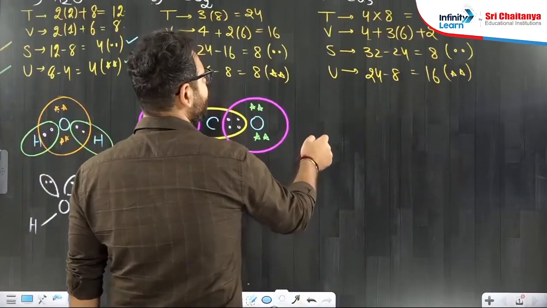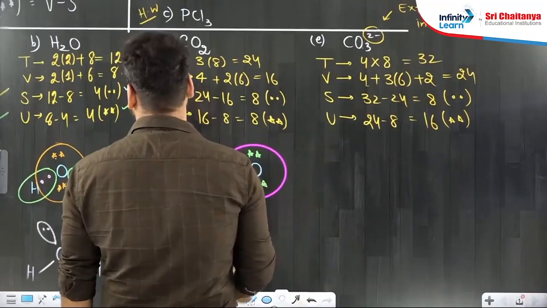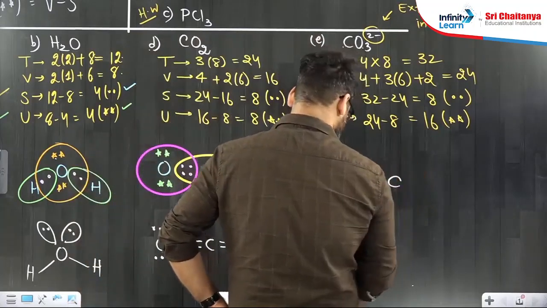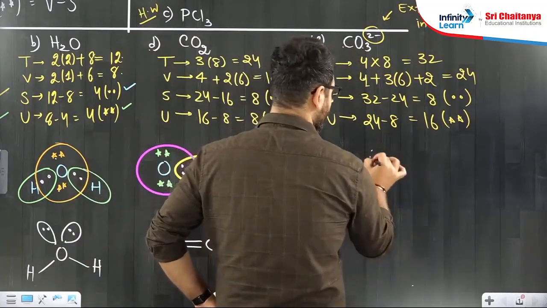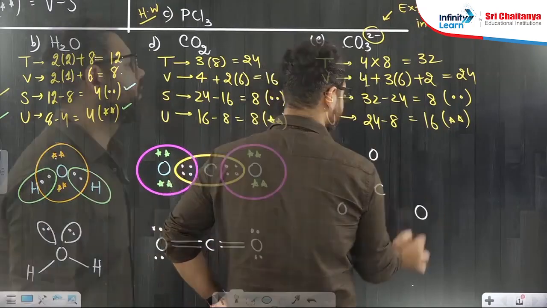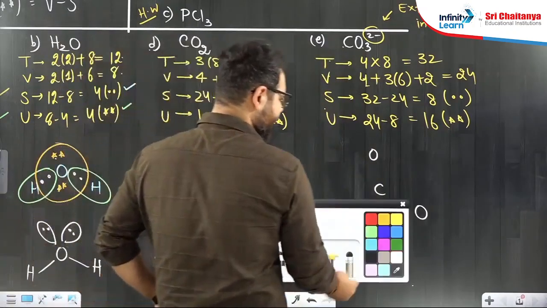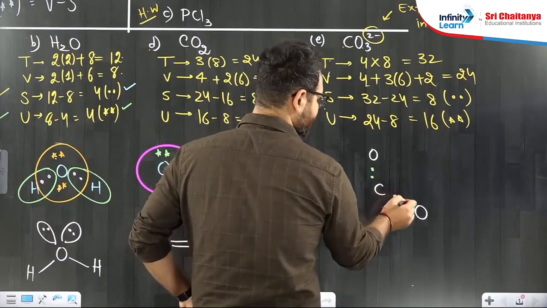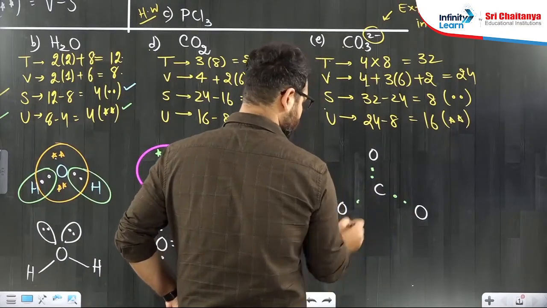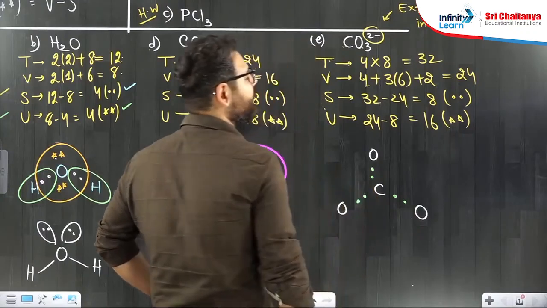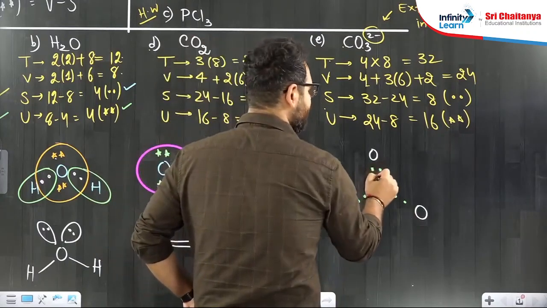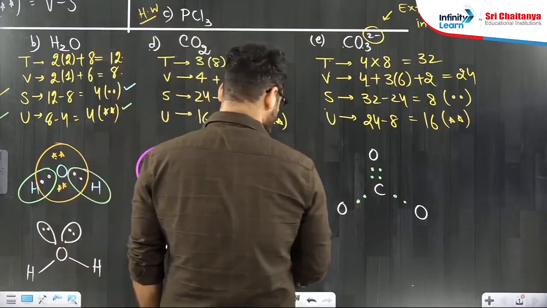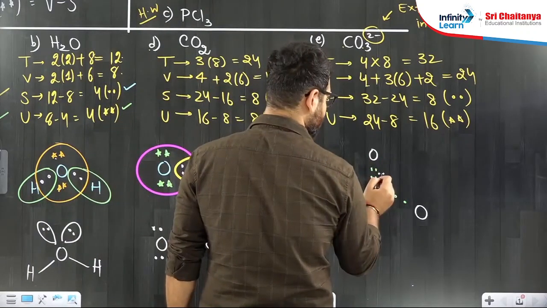So we'll start by drawing the structure, keeping the carbon in the middle because carbon is less in number. Oxygens on the surrounding. 1, 2, 3. Start by giving shared electrons. 8 I have to give. You take 2. You take 2. You take 2. So 6 I have given. But I have to give 8. So these two people will keep 2 more. So I have given double bond on the top carbon oxygen and single bond at the bottom carbon oxygen.